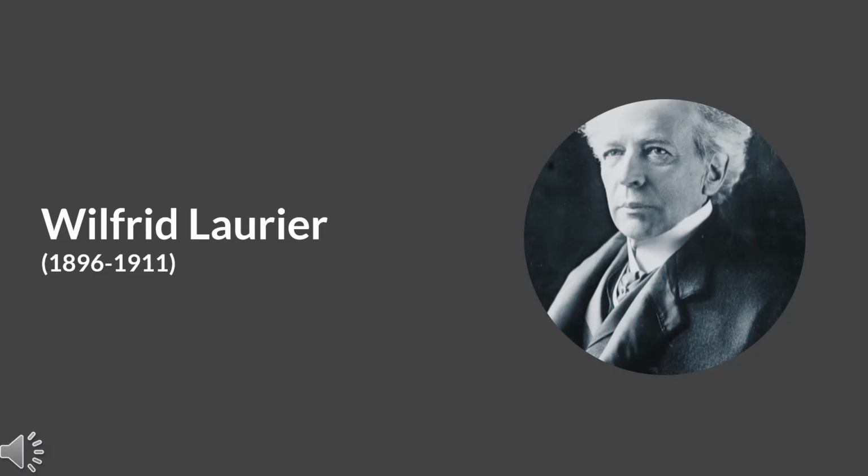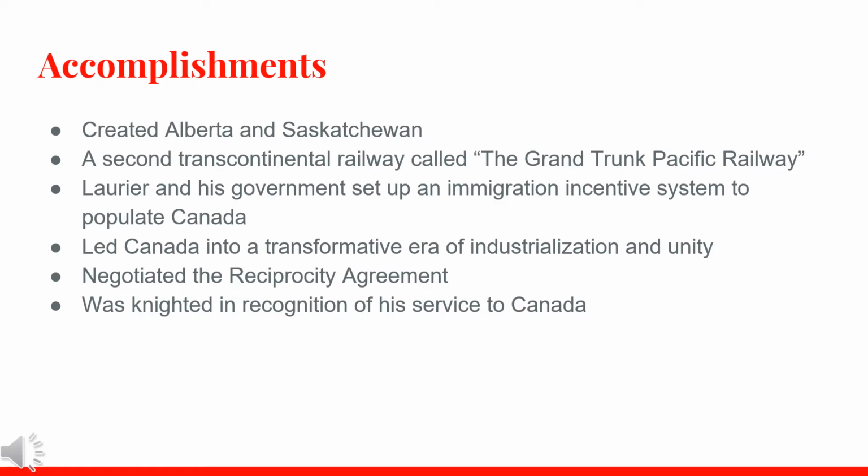The second Prime Minister is Wilfrid Laurier, and he represents the transformative era. Some of Laurier's accomplishments include creating Alberta and Saskatchewan, making a second transcontinental railway called the Grand Trunk Pacific Railway. Laurier and his government set up an immigration incentive system to populate Canada, specifically the western provinces and the prairies. He also led Canada into the transformative era of industrialization and unity.